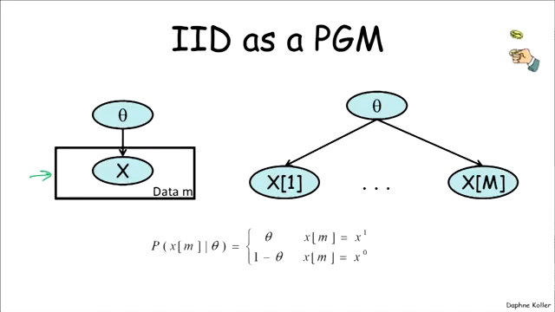And if you think about this as a graphical model, well, it better have CPDs. And so the CPD for the mth toss given theta is that x takes the value x1 with probability theta, and the value x0 with probability 1 minus theta. And that's a completely legitimate CPD. It's a CPD whose parent is the value theta, which is the parent of the x variable. It's a continuous variable, but we've done those before.